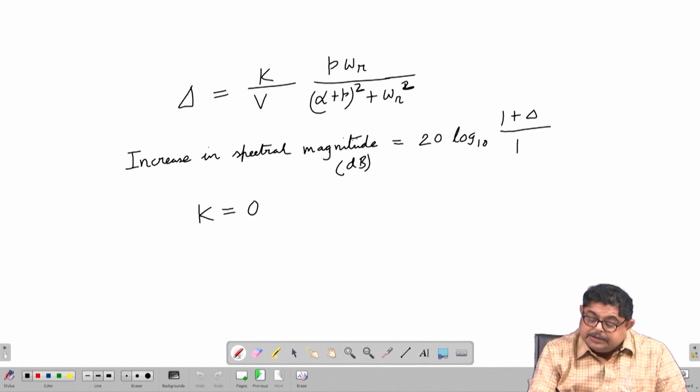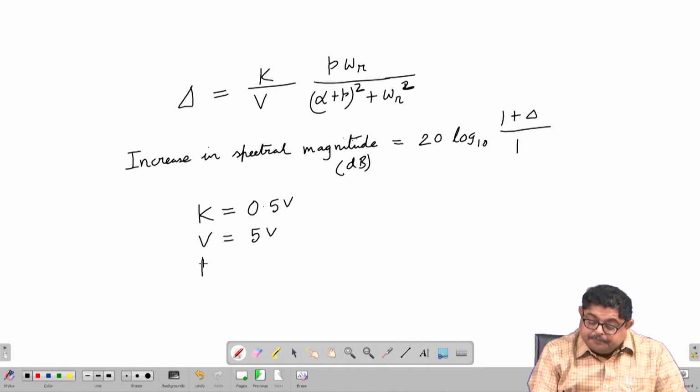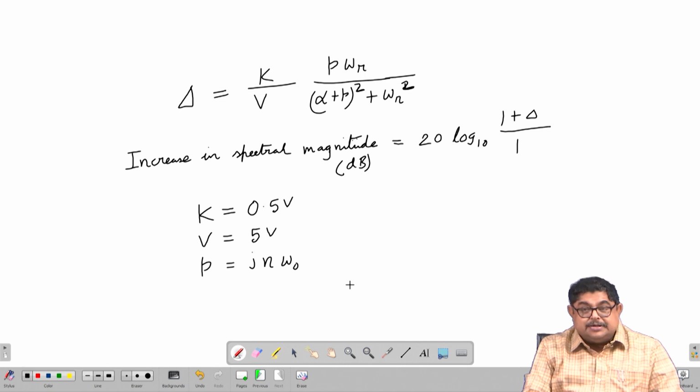So, K is given 0.5 volt, already V for the wave we have taken 5 volt, P is J n omega naught. Now, it is said that Fr is 30 megahertz, whereas F naught is 1 megahertz.